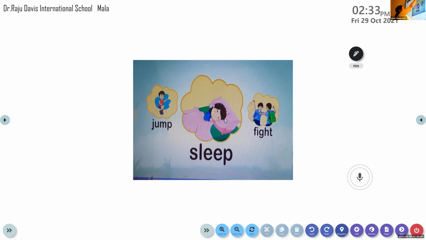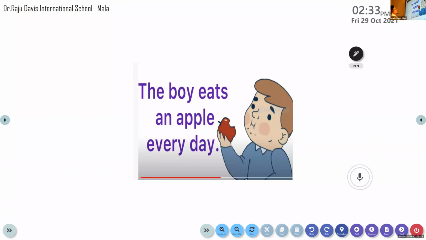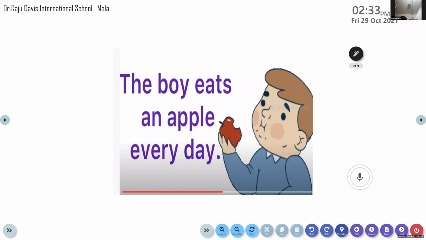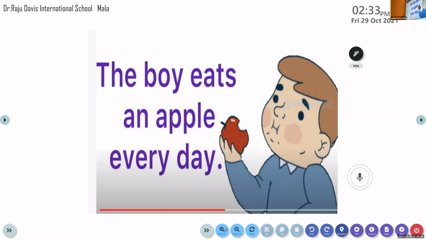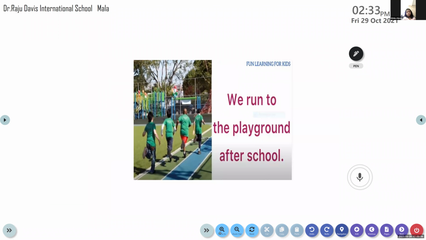Okay, now there is one more exercise for you children. What you're supposed to do is, I will show you a few pictures. You have to identify the verb in it. Are you all ready? Yes? Here is a sentence for you. What is the sentence? Come on, read the sentence. The boy eats an apple every day. Okay. Come on, identify the verb in it. Eats. Very good. Eats is a verb there. Okay. Now this we are going to do together, so that I know you have understood.